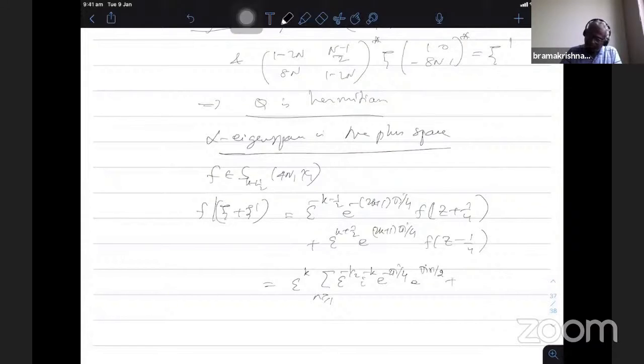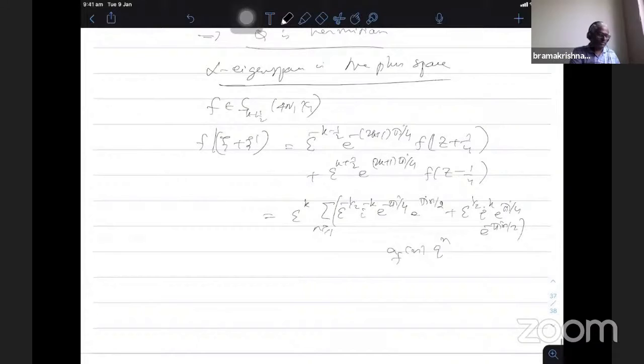Here I again have ε^(1/2), i^k, all the negative powers of this will come, e^(πi/4) and e^(−πin/2), the whole constant times a_f(n) q^n. Okay. So this computation gives you, when you do this Fourier expansion and simplify,